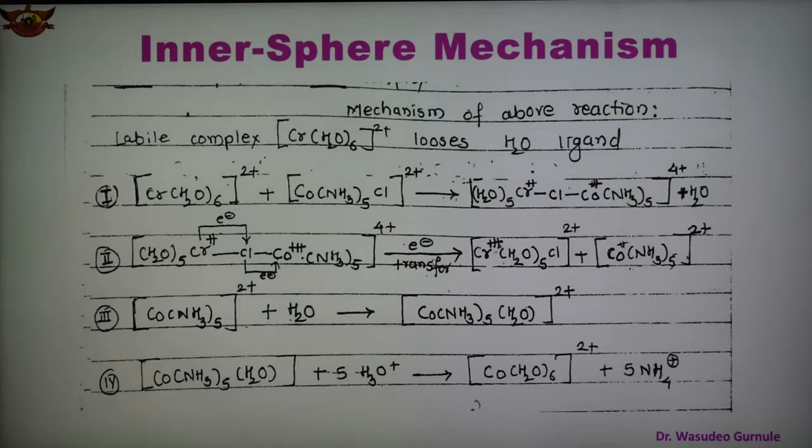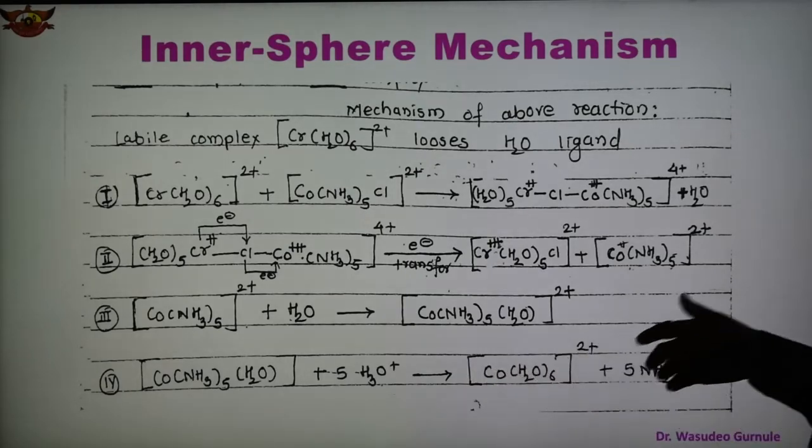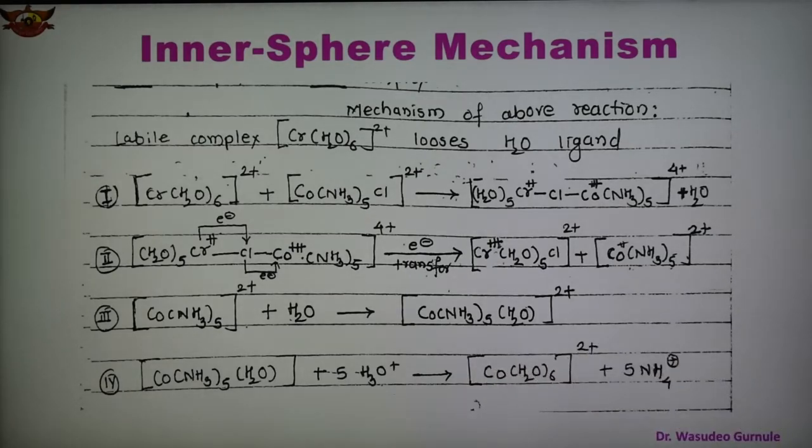So finally we get the cobalt. There is a transfer of electron and also a transfer of ligand. In this way we get the product, and this is the mechanism of the inner sphere reaction. These are the 4 steps involved, so this mechanism proceeds through 4 steps.